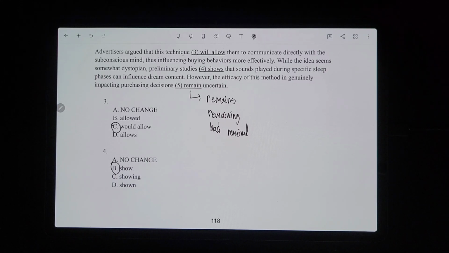We need the verb to match what it's referring to, which is the efficacy. Even though there's a bunch of words in between, remember it's still talking about the efficacy. So that would have to be singular, in simple present tense. So the efficacy remains would be the right one.